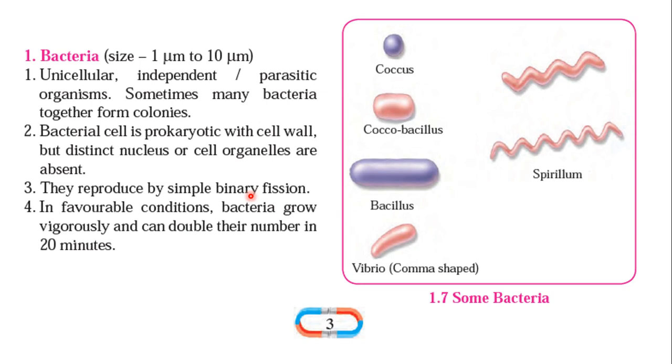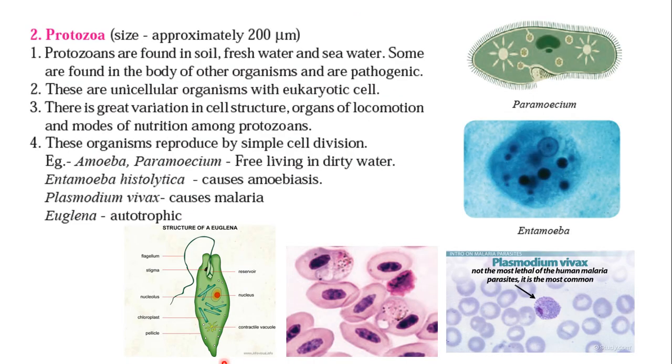So in favorable conditions, bacteria grow vigorously and can double their number in 20 minutes. And as you know, they will find humid and very suitable conditions of temperature and weather. If they find their favorable condition, the bacteria grow very rapidly and can double their numbers in 20 minutes also. Now, the second one is the protozoans.